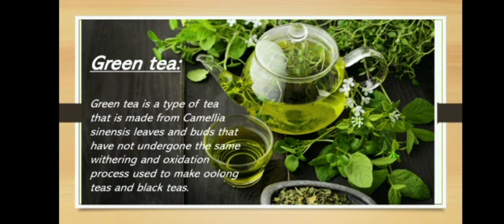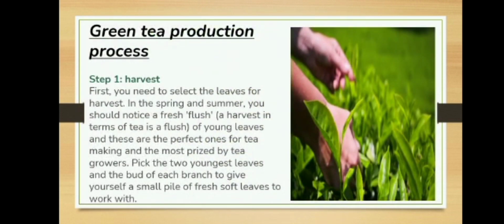My topic is processing of green tea. Green tea is a type of tea that is made from Camellia sinensis leaves and buds that have not undergone the same withering and oxidation process used to make oolong teas and black teas. Green tea production process.